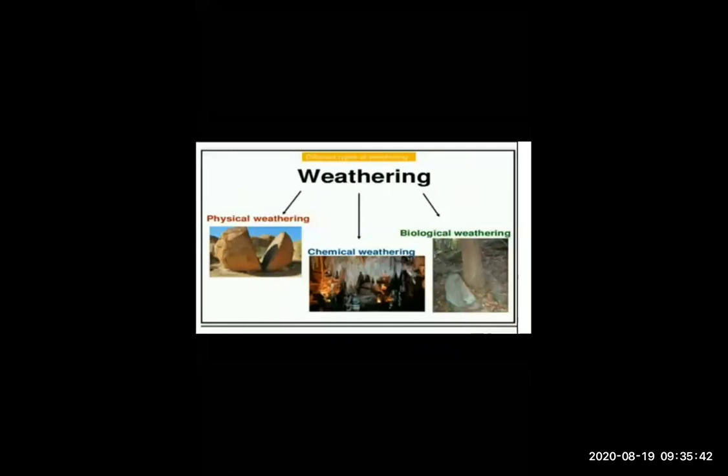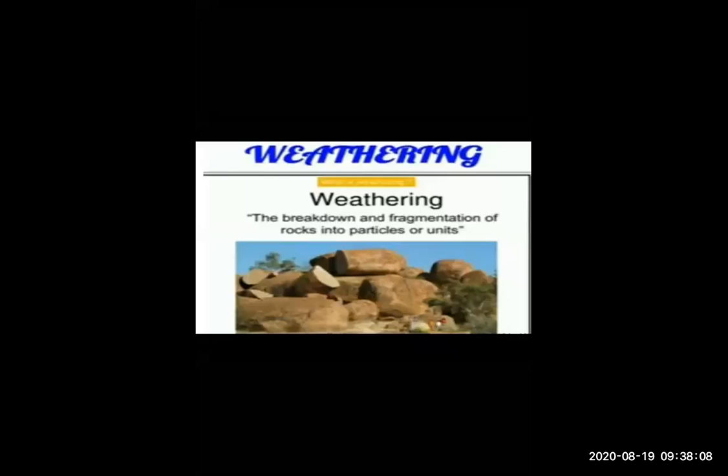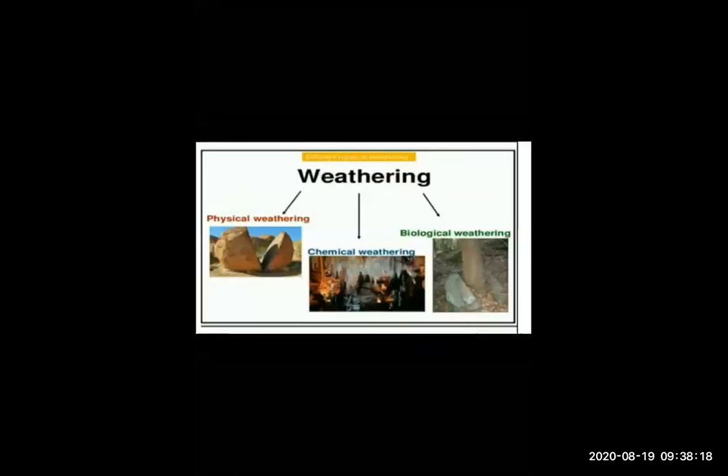Before going further, I told you before also that weathering is the breaking and fragmentation of rocks into particles or units. And weathering is divided into 3 subtypes: physical weathering, which is also called mechanical weathering, after that chemical weathering, and the third is biological weathering.